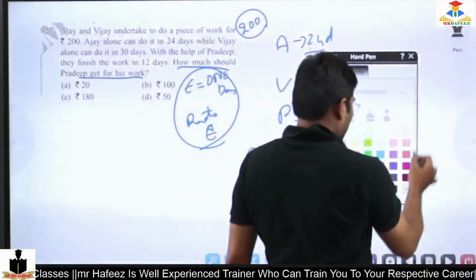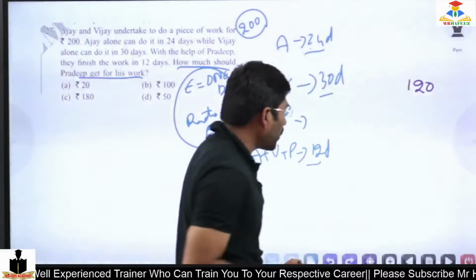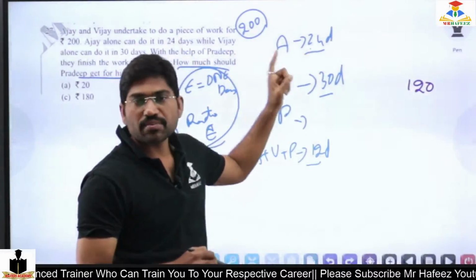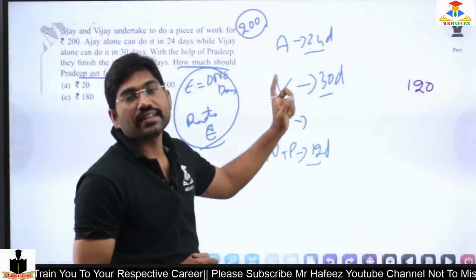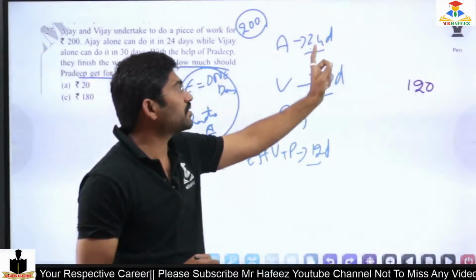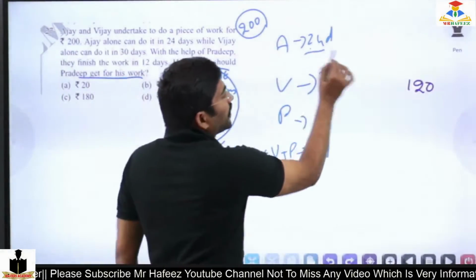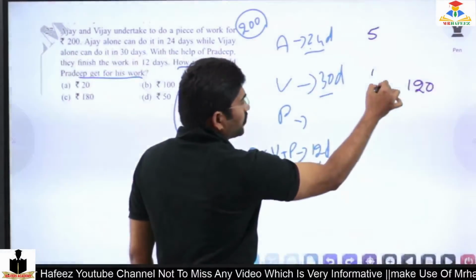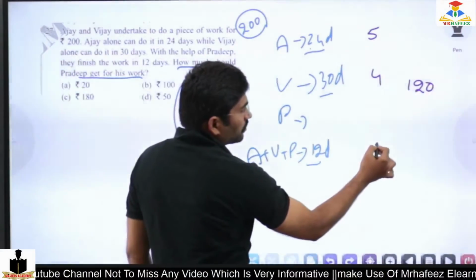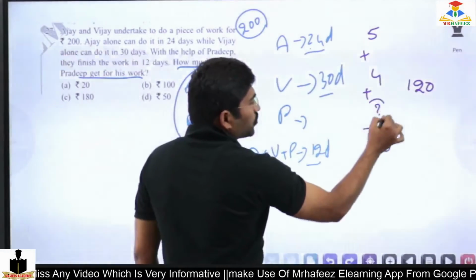LCM is 120, because the LCM of 12 and 24 is 24, and of 24 and 30 is 6 4 times, 6 5 times. So 24 5 times is 120. So 24 how many times? 120 is 5 times. 30 how many times? 4 times. 12 how many times? 10 times.